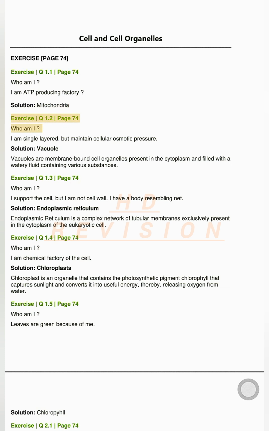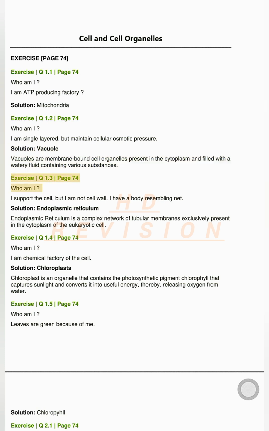Exercise Q1.2 page 74. Who am I? I am single layered, but maintain cellular osmotic pressure. Solution. Vacuoles are membrane-bound cell organelles present in the cytoplasm and filled with a watery fluid containing various substances.